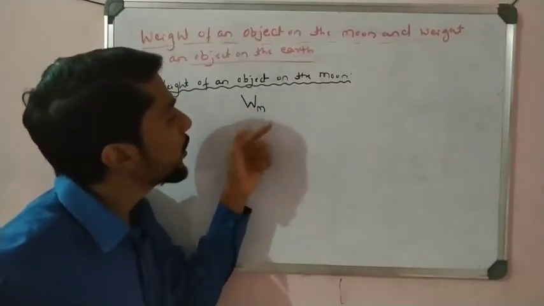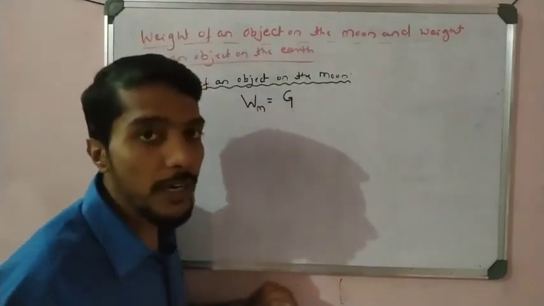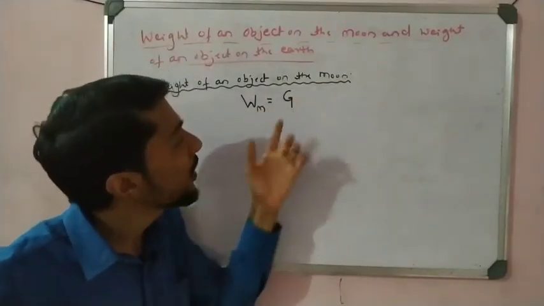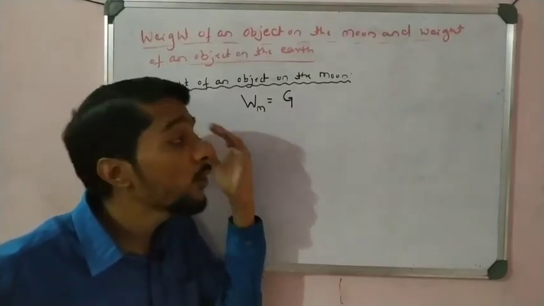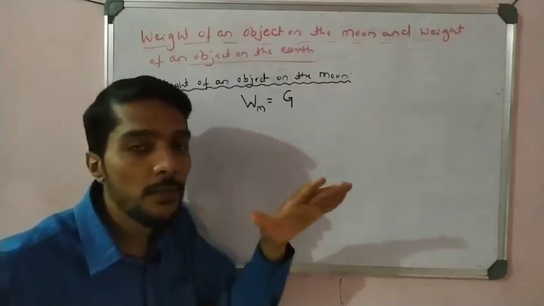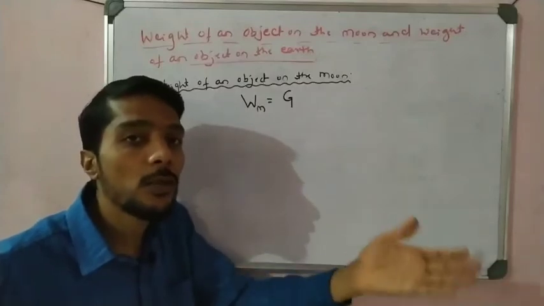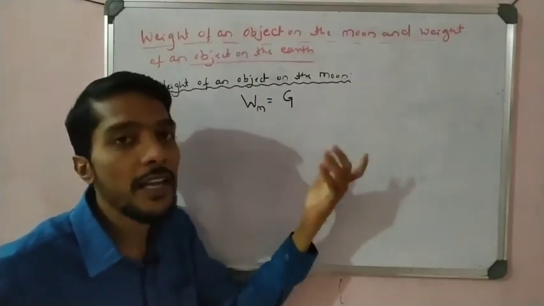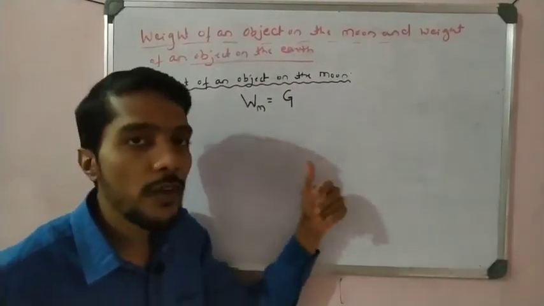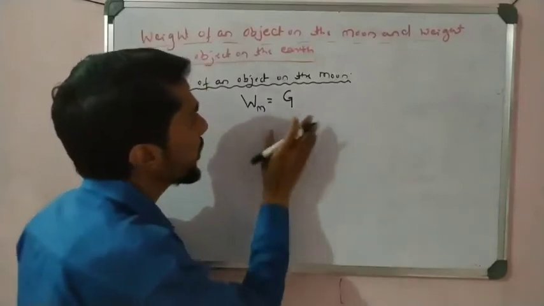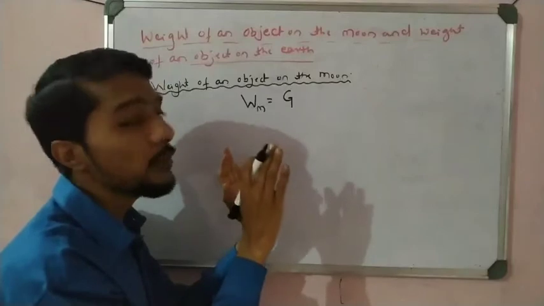So the weight of the object on the moon, that is Wm, is equal to, so G is the same, not Gm, it is only G. Why do I not take the gravitational constant of the moon here? Because we know that G is the universal constant, it is the same. The value of G is 6.673. It is the same on the earth, on the moon, anywhere. So we do not take a separate G for the moon, for the earth, or for space. No, it is constant, so we take only G, not Gm. It is the same because it is a universal constant, so do not change G.